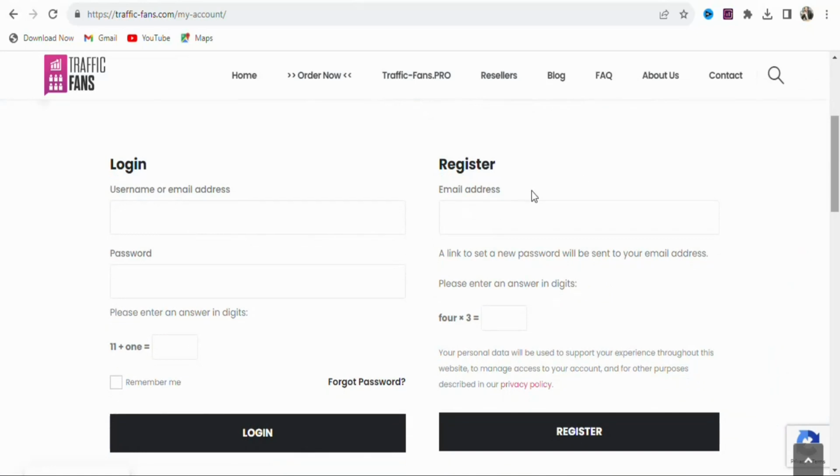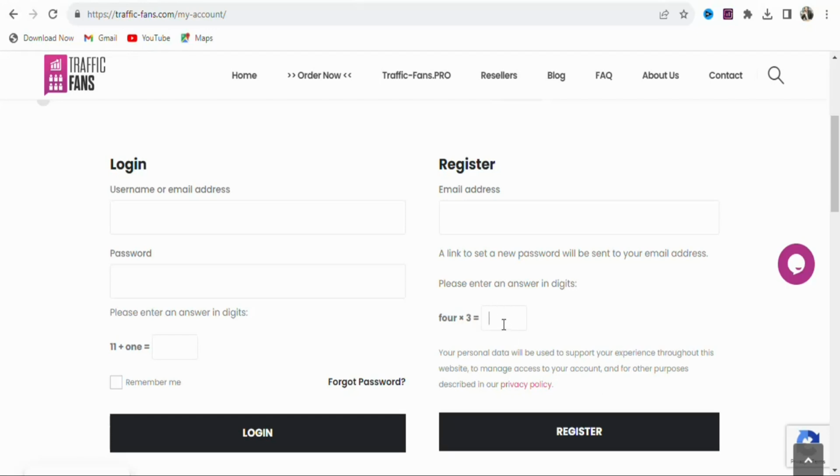You are going to enter your email address. You are going to enter the solution right here, 4 times 3. So you are going to give an answer right here so that they will know that you are not a bot. They want to get real people who register on the website and then buy traffic. So make sure you enter 4 times 3, enter the solution right here. The figures change, so in your case you might see a different figure. If you see a different figure, just enter the solution right here.